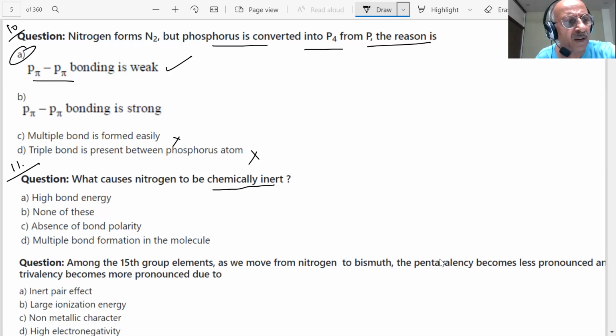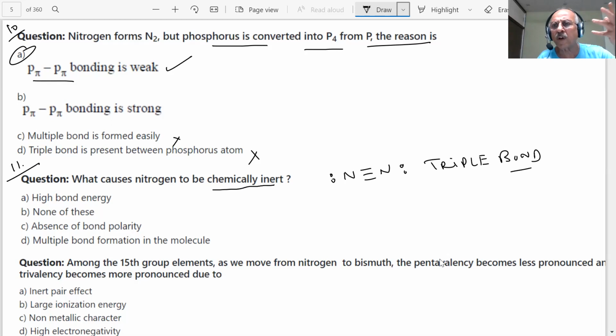Why should anything be inert, student? Same question. High bond energy. As we are saying, you already know so much about it now. It is a triple bond, student. I think the bond enthalpy is very high. How much? 746 kilojoule per mole, a high value is there. You can check the correct bond energy value, which gives us more knowledge and information.